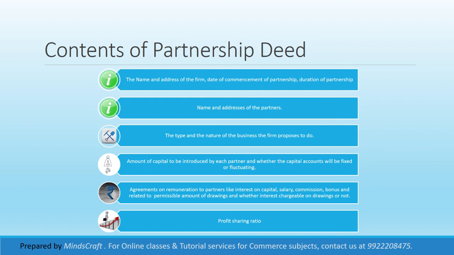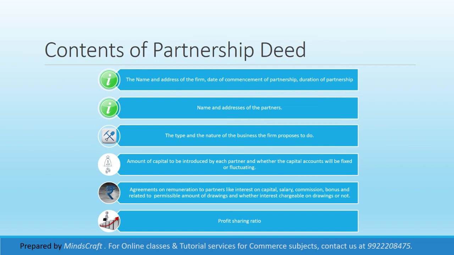It should be duly signed or registered under the Indian Partnership Act 1932, and such an agreement is called a partnership deed. This is also called the articles of partnership. Like there are articles of association in companies, there are articles of partnership also. So what all does this partnership deed include?